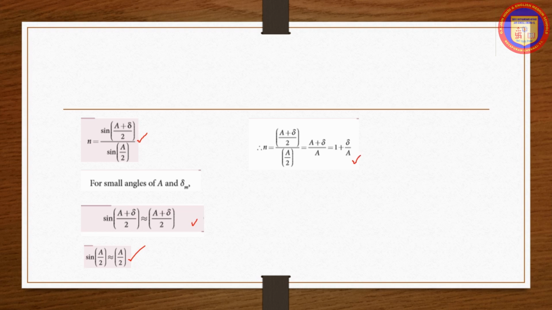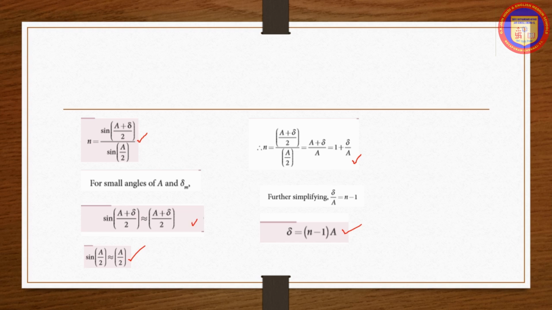So you will get A plus delta divided by A. Separating into different terms, A and A will get cancelled, giving 1 plus delta divided by A. On further simplifying, delta by A is equal to n minus 1. So we get delta is equal to (n minus 1) into A.